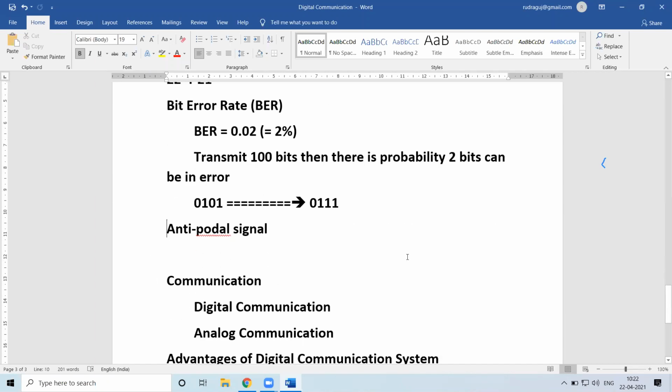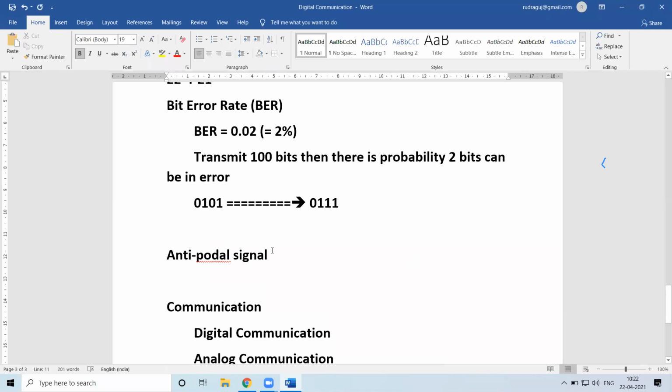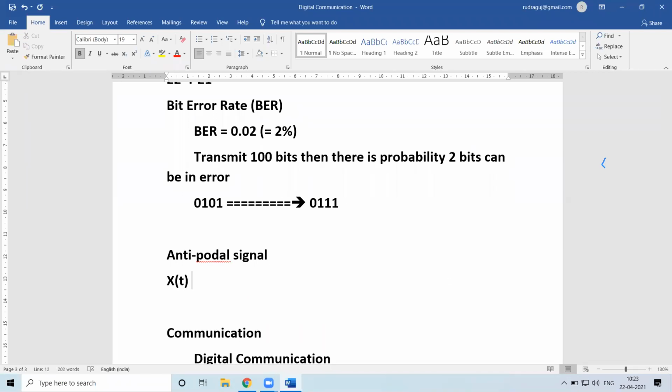Now coming to the next part, what is meant by an antipodal signal. An antipodal signal is nothing but, say you have a signal x of t and you have another signal y of t.